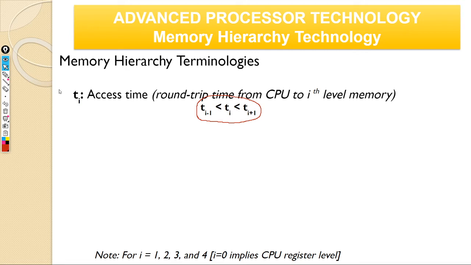I mean, it's okay, you are not sure. I mean, that's the answer I typically get. But why don't we make sense out of it? So we have Ti. Okay. So this Ti, we are saying it is greater than Ti minus 1, but it is smaller than Ti plus 1. So we know that Ti is the access time to the ith level of memory.